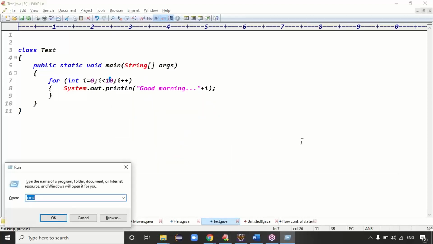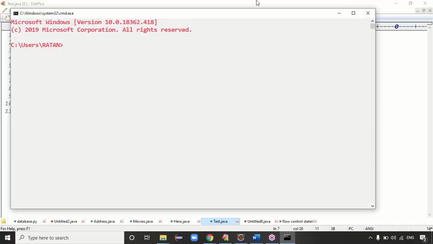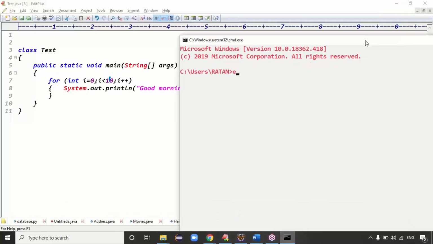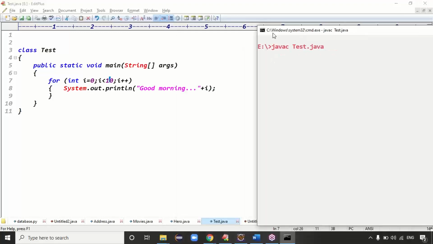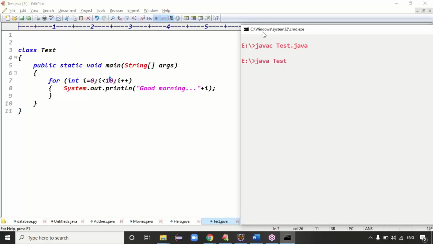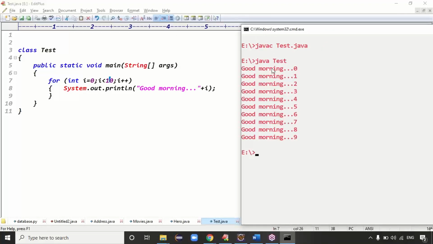Just open the command prompt, local disk. How to compile, guys? javac Test.java. The code is compiled fine. Now run it with java Test, the class name is Test, right? We got the output like good morning.